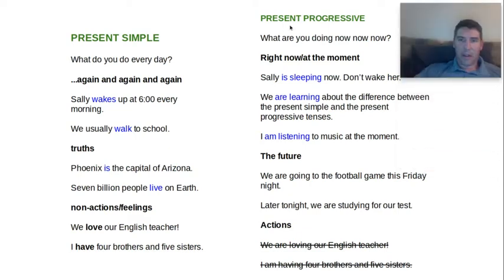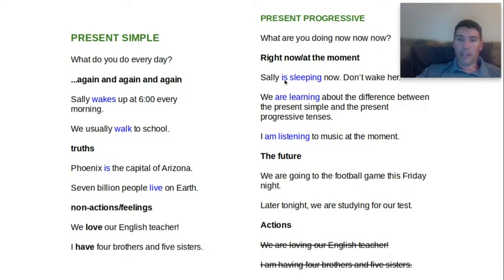All right. Over here, the present progressive. What are you doing? Now, now, now. Let's try that again. What are you doing? Now, now, now. So the present progressive is for right now or at the moment.